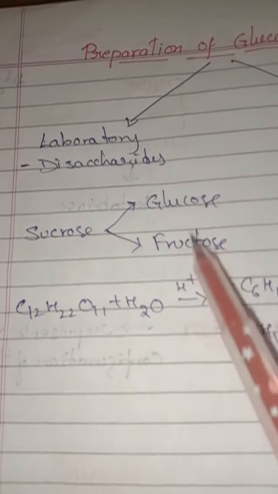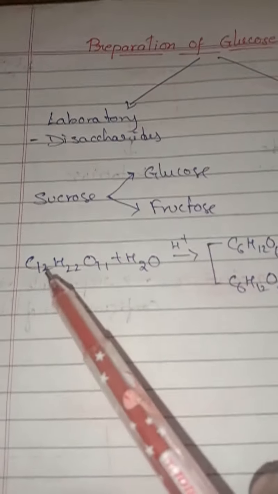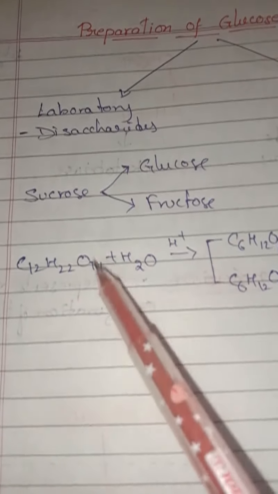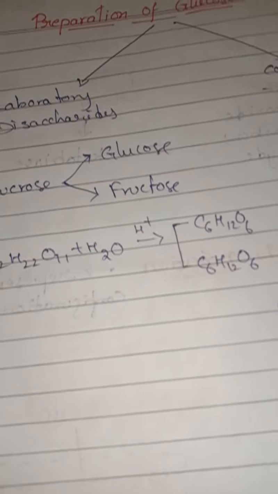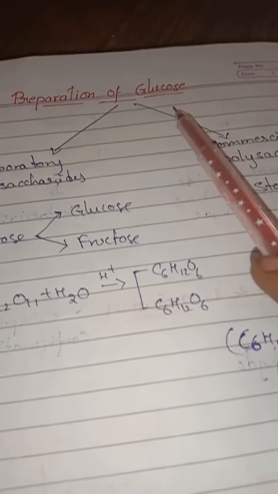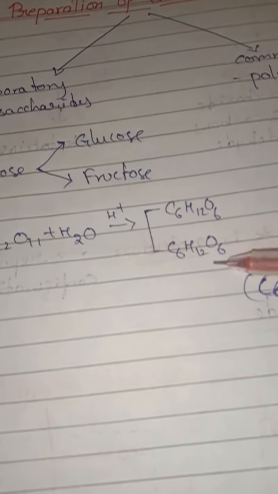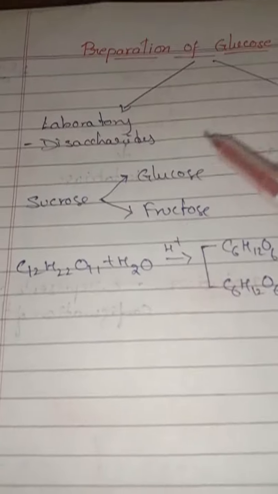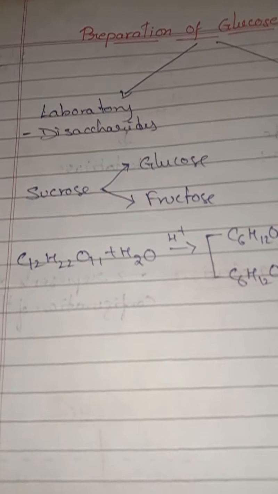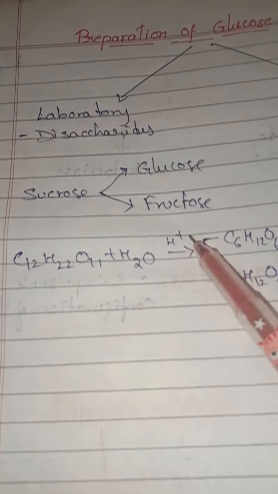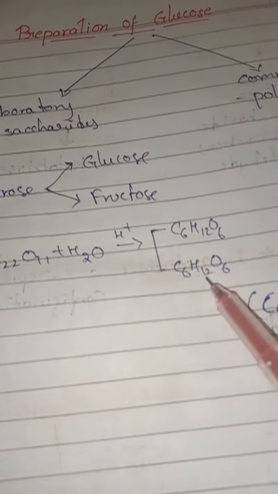So it is a disaccharide, and the formula is C12H22O11. When it undergoes hydrolysis in the presence of an acid like HCl or H2SO4, it yields two monosaccharides. That is how we prepare glucose. We get one glucose and another fructose. So this is the first preparation in the laboratory: we take the disaccharide sucrose, and on hydrolysis in the presence of acid it yields two monosaccharides.